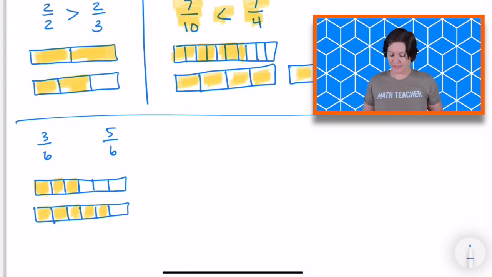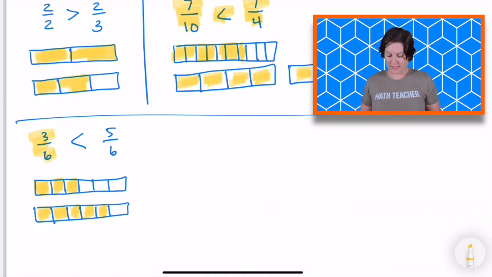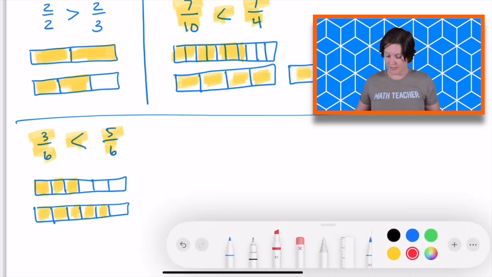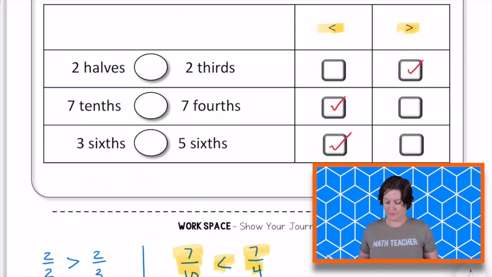Because 5/6 is greater, we need to write it in like this, and that would read as 3/6 is less than 5/6. So now we have to go up and make sure that we have selected the right choice, is less than 5/6.